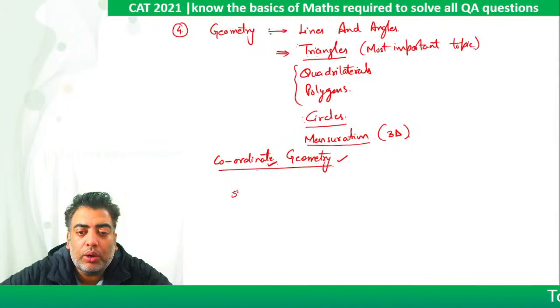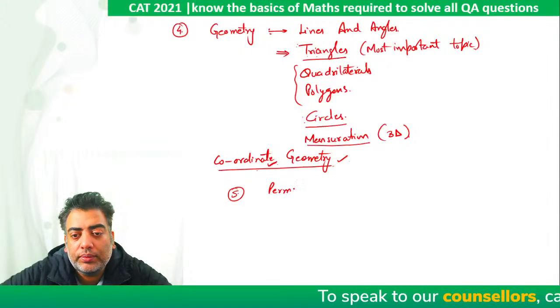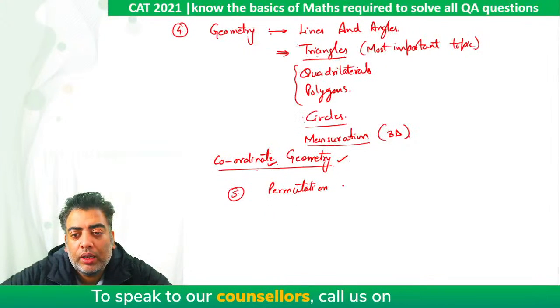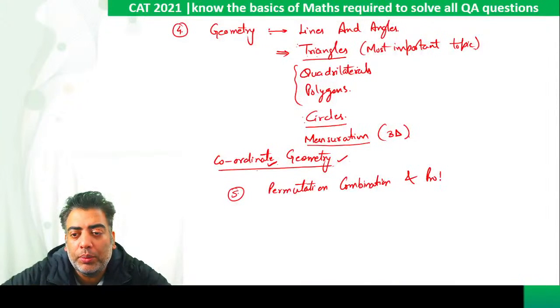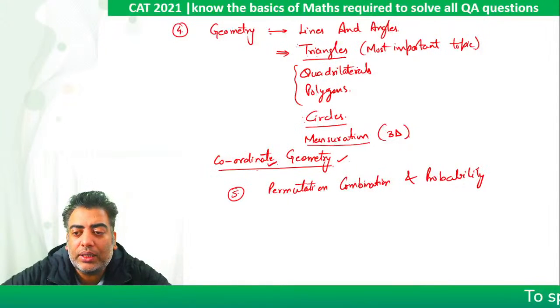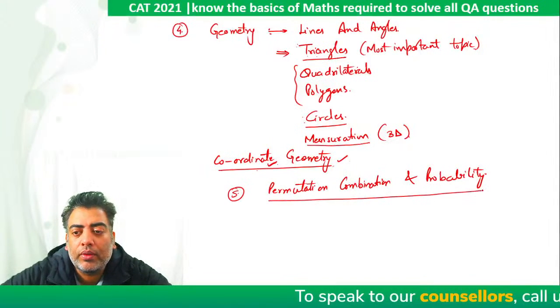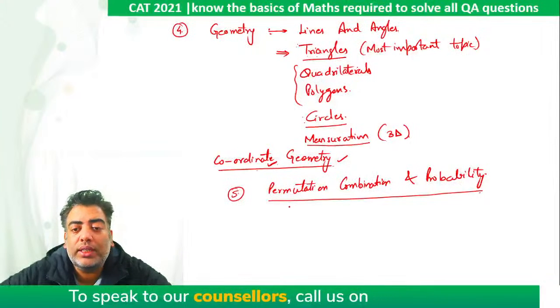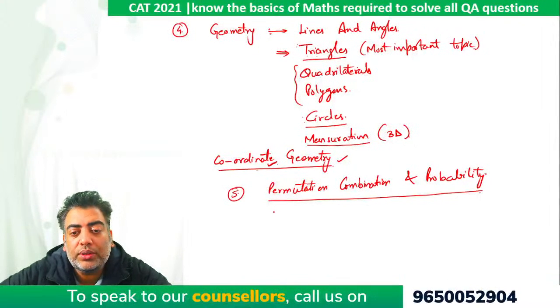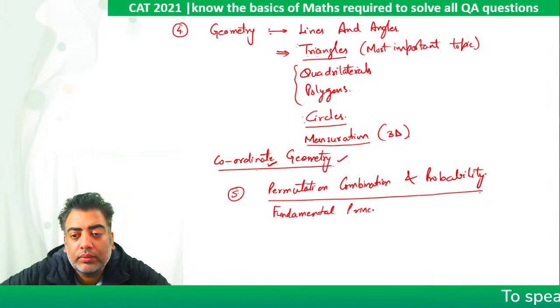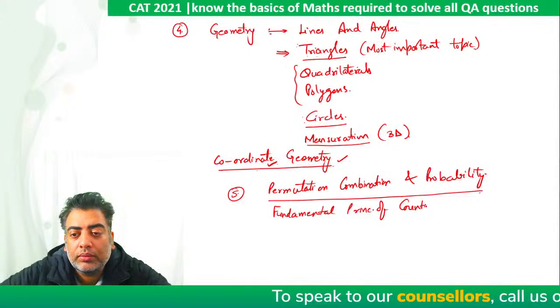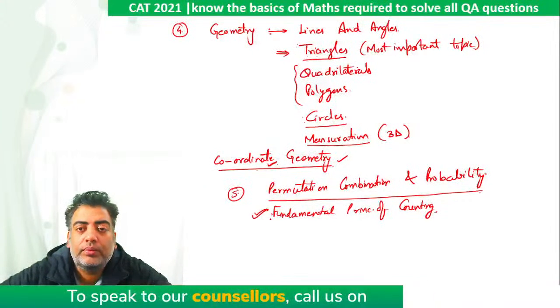Then we need to solve questions based on permutation combination and probability. I always tell my students that please do not solve difficult questions based on permutation combination and probability, because you will never see difficult questions coming in CAT. Solve as easy questions as possible. So the questions which are based on fundamental principle of counting are very much required, right?